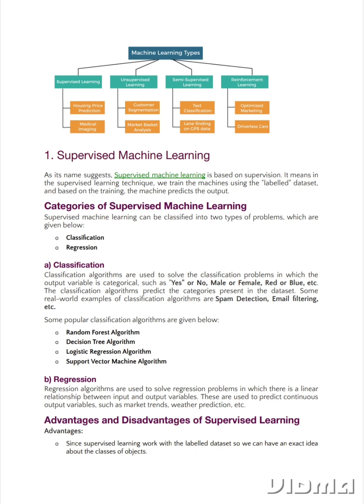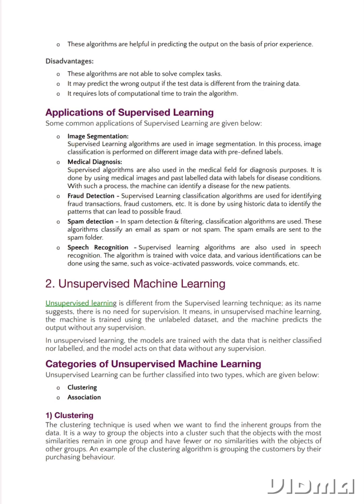Advantages and disadvantages of supervised learning. Advantages. Since supervised learning works with the labeled datasets, these algorithms are helpful in predicting the output on the basis of prior experience. Disadvantages. These algorithms are not able to solve complex tasks. It may predict the wrong output if the test data is different from the training data. It requires lots of computational time to train the algorithm.